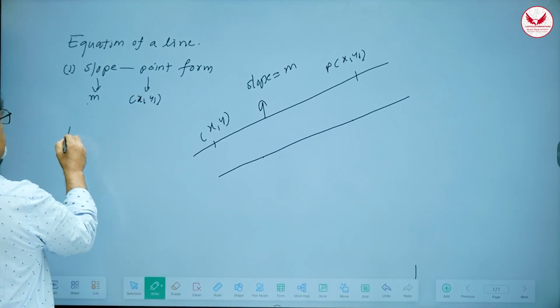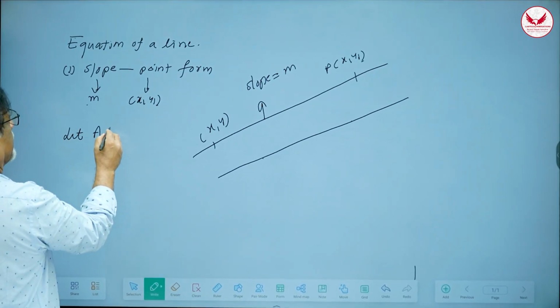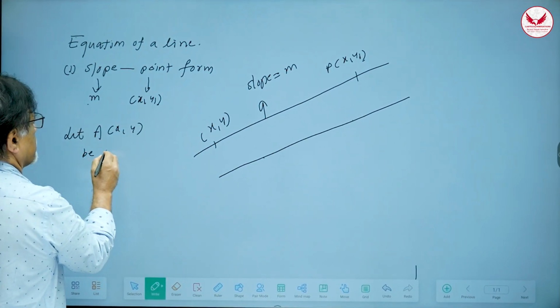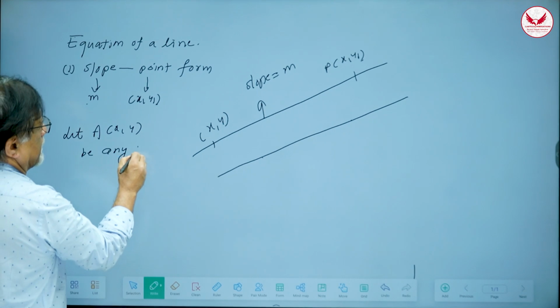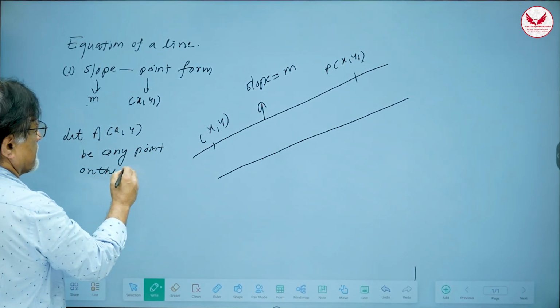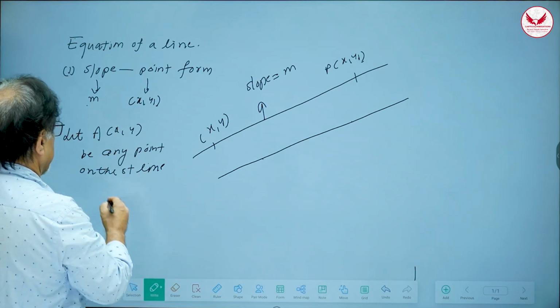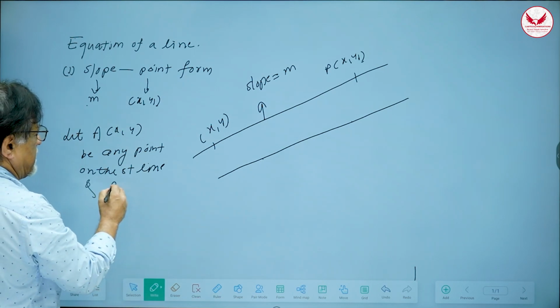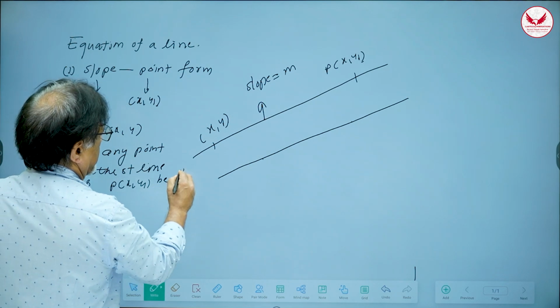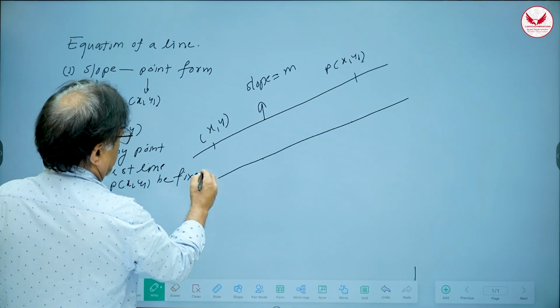Let A, X comma Y be any point on the straight line, right? And P, X1, Y1 be a fixed point. It is given to us. It is not changeable, right?